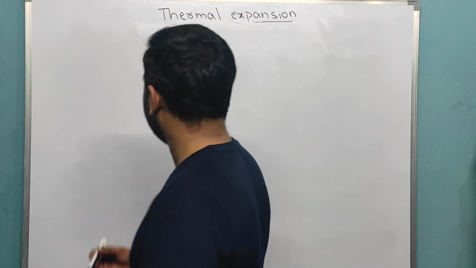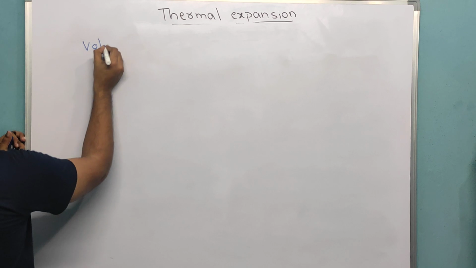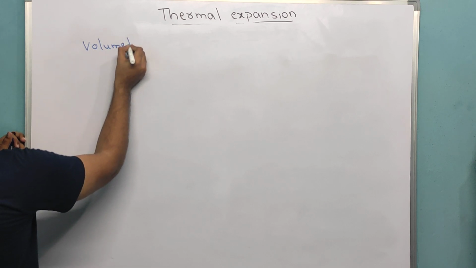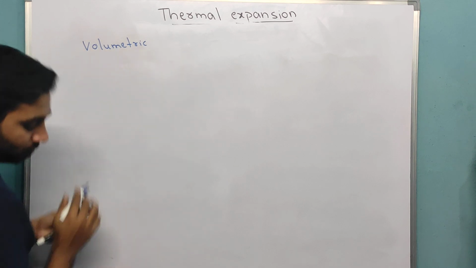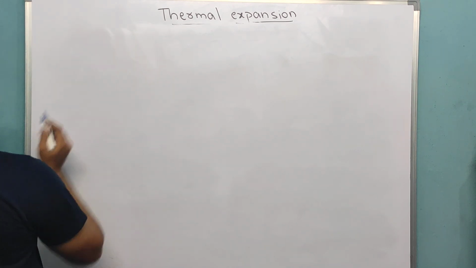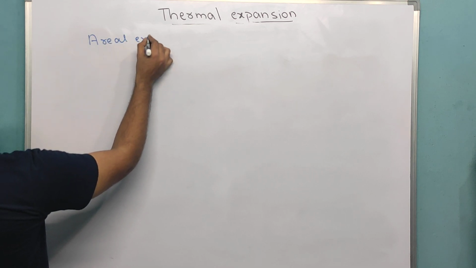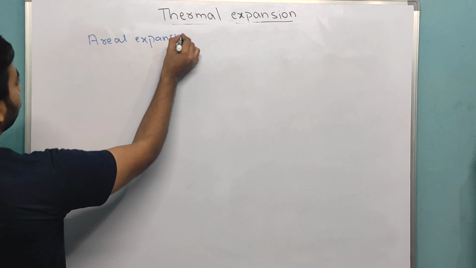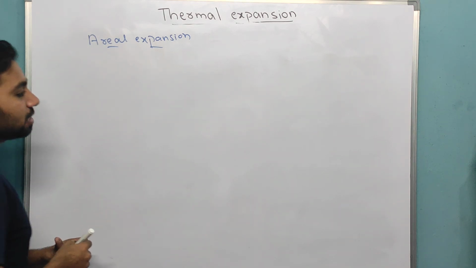Now, see, next one is volumetric expansion. Before this, you take areal expansion. What is areal expansion? It is like this.